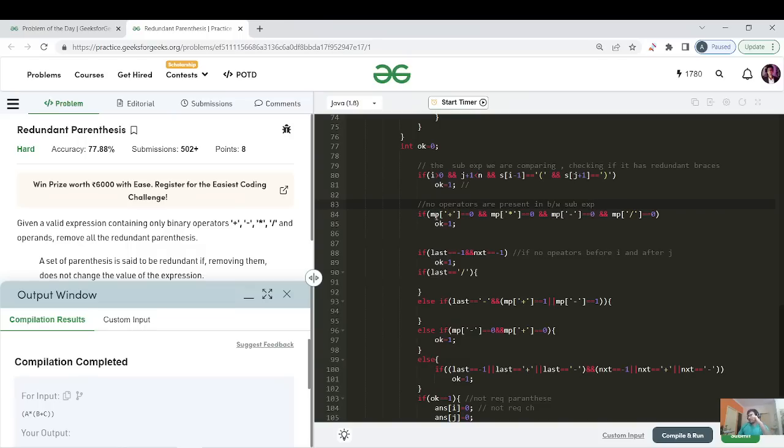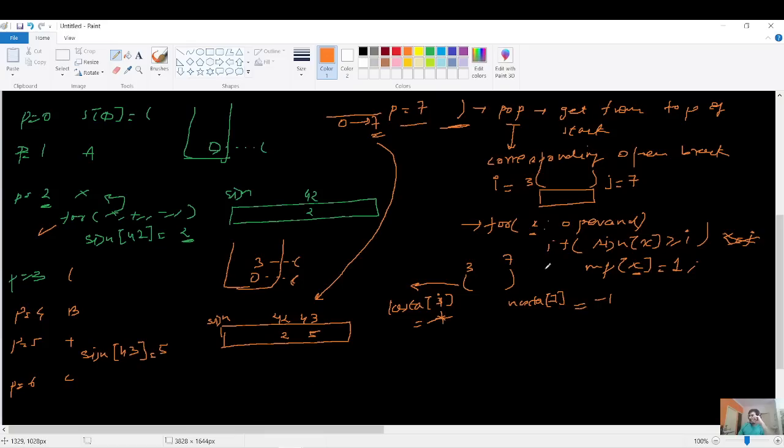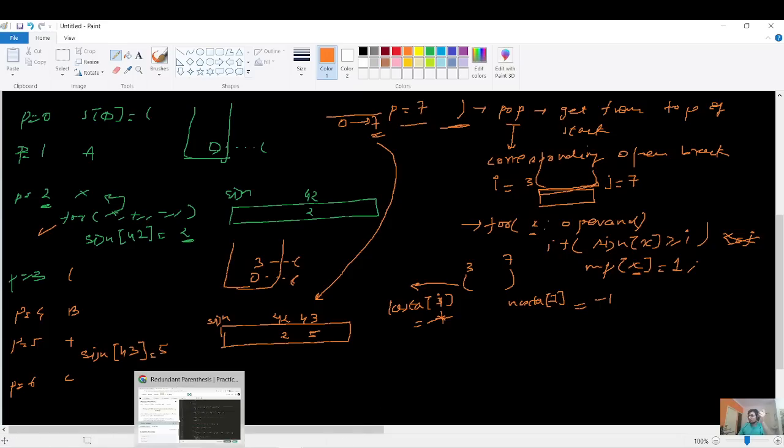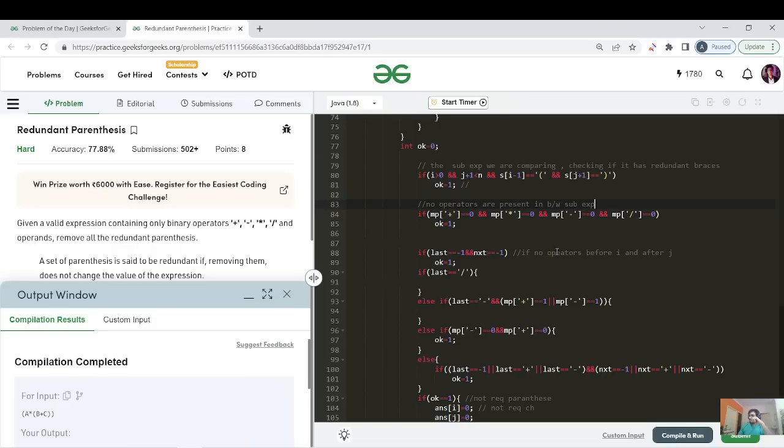So MP was actually making sure that if you have any operators between this range or not, right? If you have any symbols of plus, minus, division, and so on, the four operators, right? So if every MP is saying that for each and every symbol I'm pointing to 0, that means no operators are present in the sub expression, right?